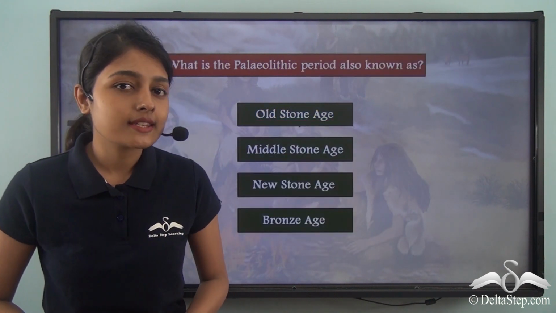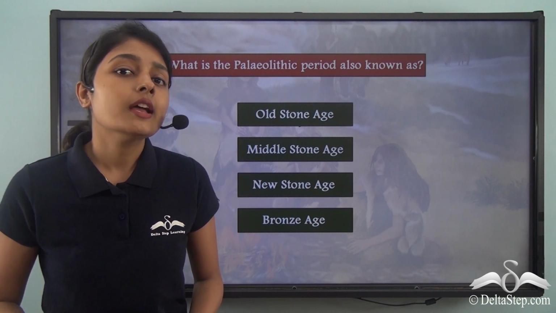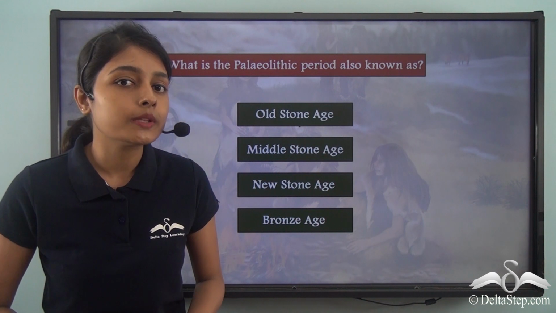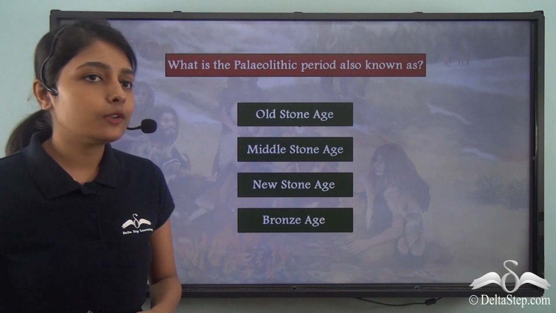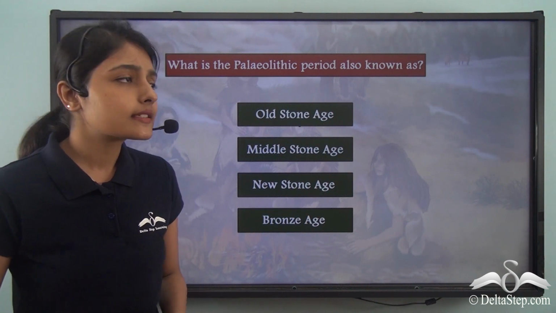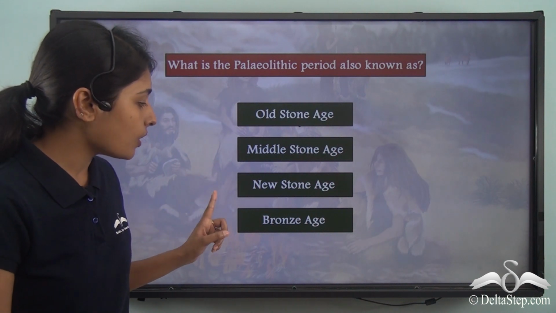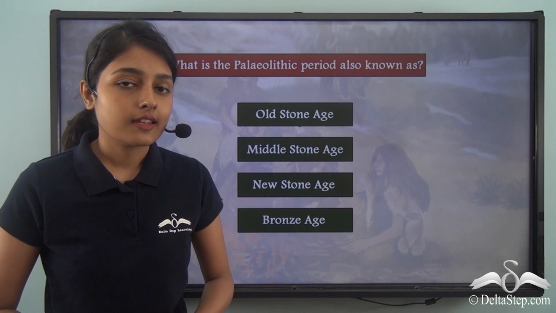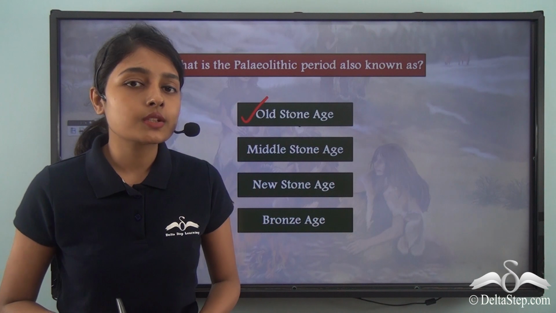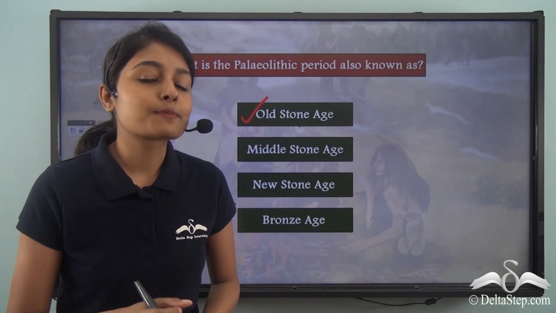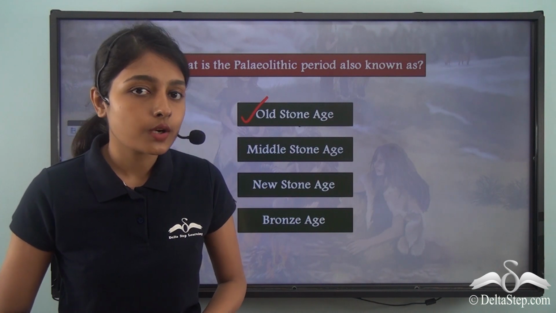Now, before proceeding with this lesson and finding out more about the lives of the people who used to live thousands and millions of years ago in the Palaeolithic period, let me ask you a question. What is the Palaeolithic period also known as? Is it also known as the Old Stone Age, the Middle Stone Age, the New Stone Age, or the Bronze Age? Well, the correct answer is Old Stone Age. The Palaeolithic period is also known as the Old Stone Age, and it spanned from roughly 2 million years ago to 12,000 years ago.